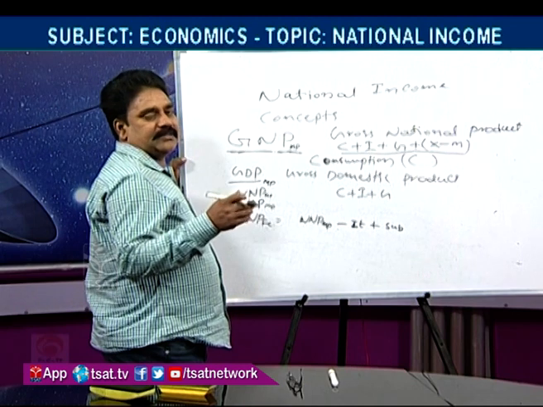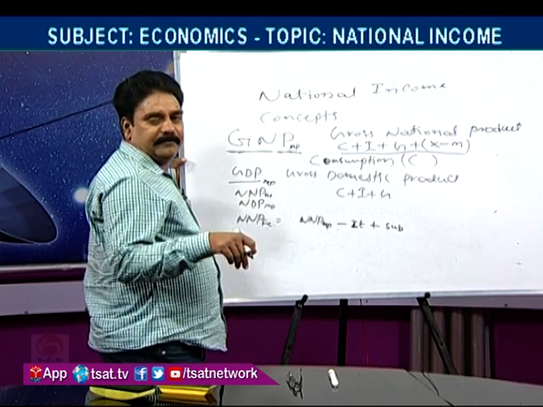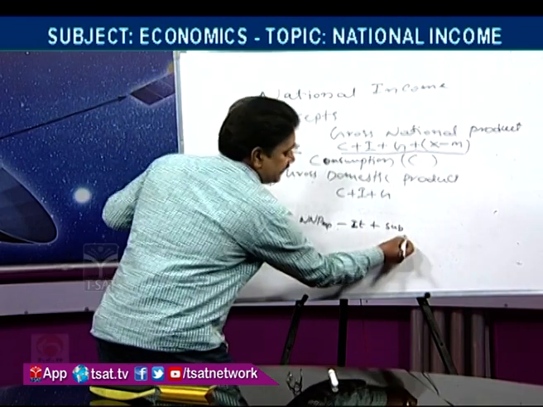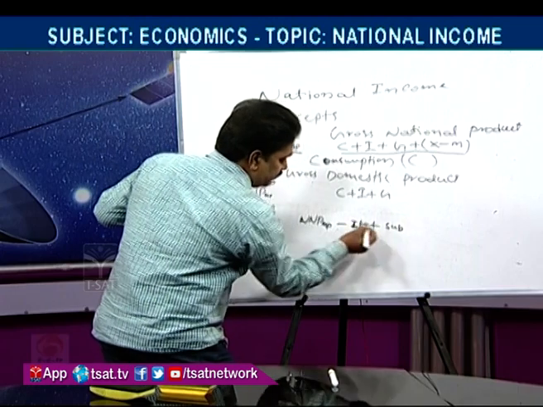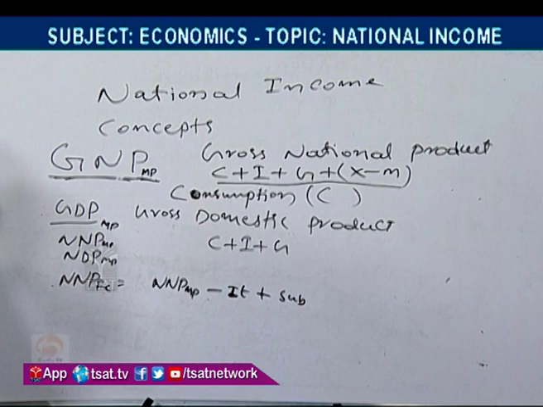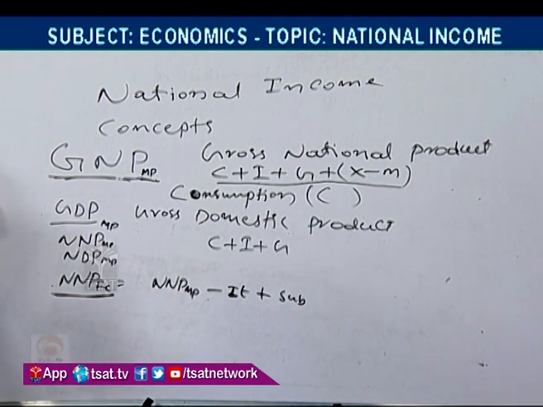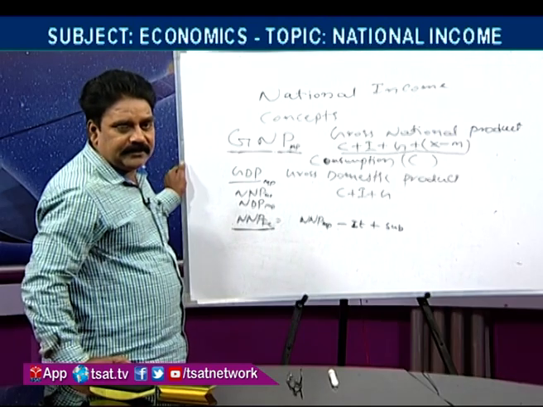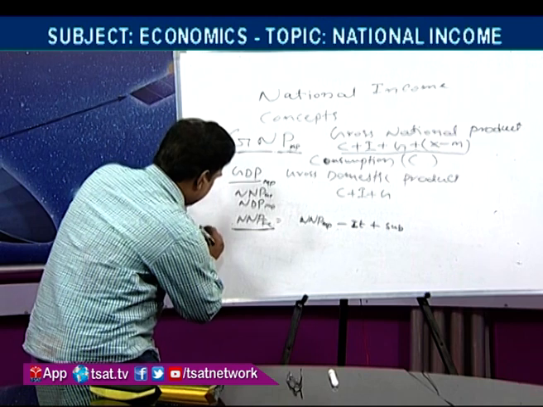The remaining part of the actual cost is borne by the government. That is called subsidies. So we have to add it to the price. Okay. Then we will get net national product at factor cost, which is nothing but national income.